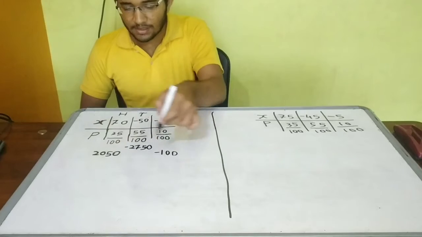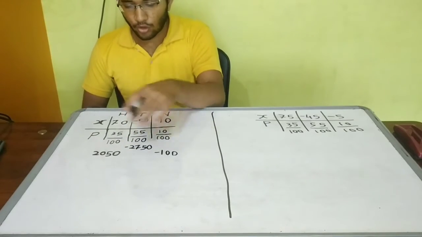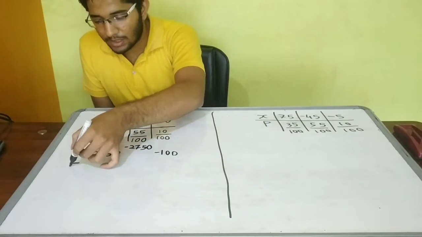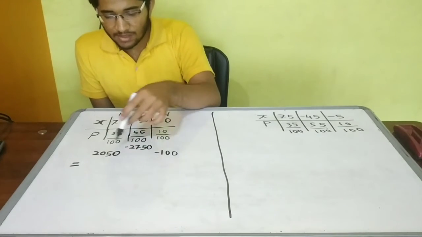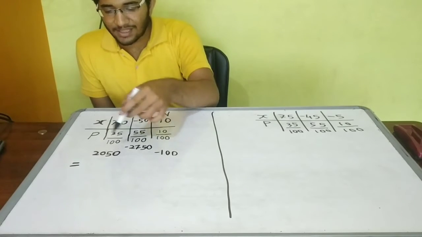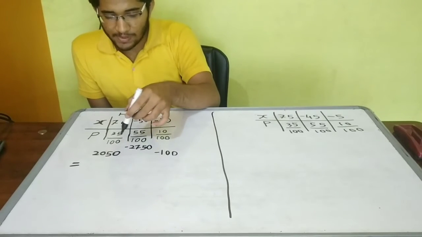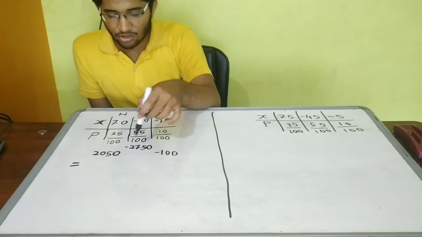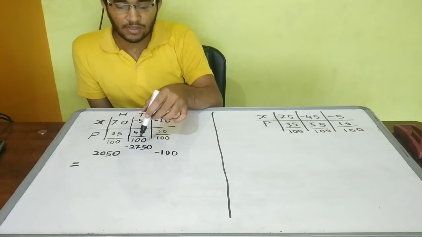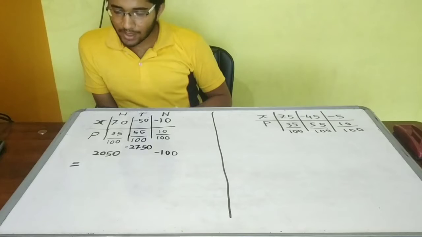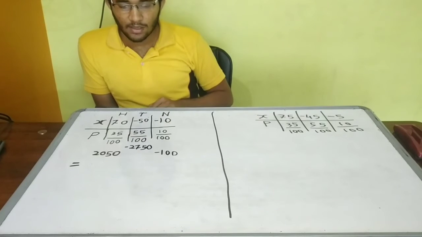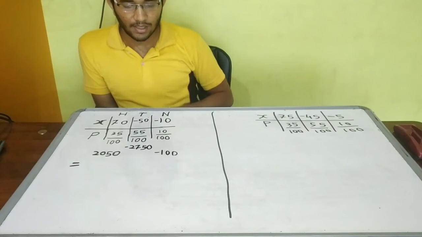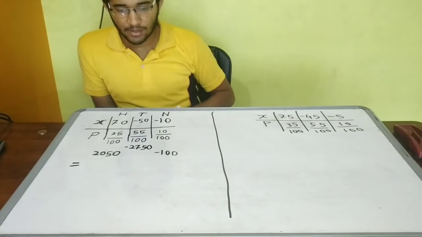If you calculate this on average for all games, it is possible that you will of course lose something, because the addition of these negative numbers is greater than the positive number. So we subtract: 2450 minus 2750 will be negative 300, and here is negative 100. So negative 300 minus 100 will be negative 400.